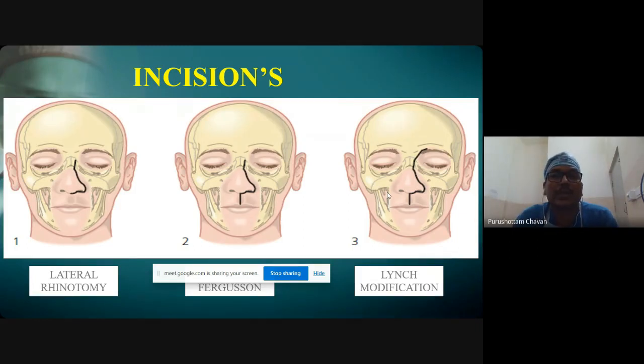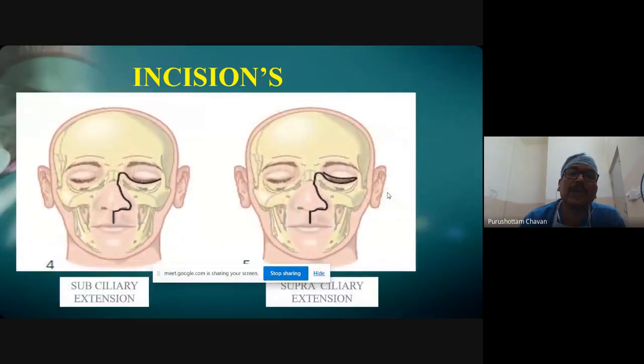These are the easy way to go in, remove the tumor and come back, and may have their own side effects in the form of cosmetic and functional outcomes. So the management I am going to take you through is different from what we have faced with these routine incisions.